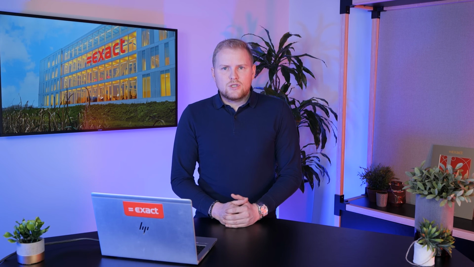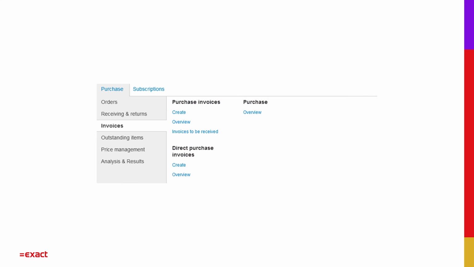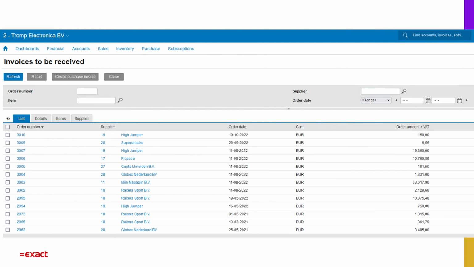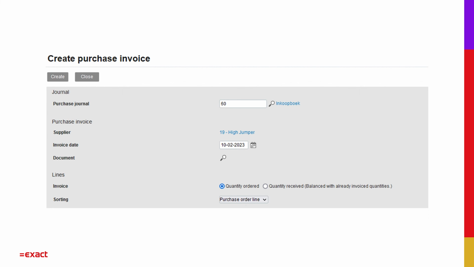As seen in the process chart, you can receive the purchase items and you can register the purchase invoices. For this, Exact Online will already show you the invoices to be received. In this overview, you will see all the purchase orders where the invoice is not yet registered. Simply by clicking on Create Purchase Invoices, you are allowed to do so. In the next screen, you can add the original purchase invoice as a document and click on Create. Now you have also registered the invoice for this purchase order.